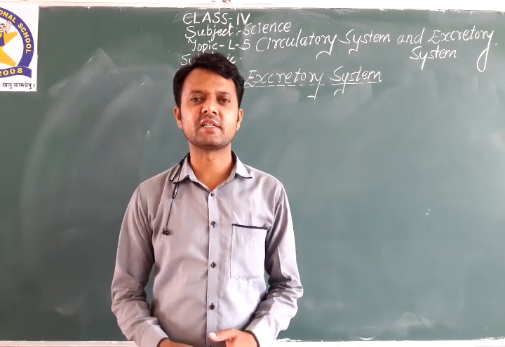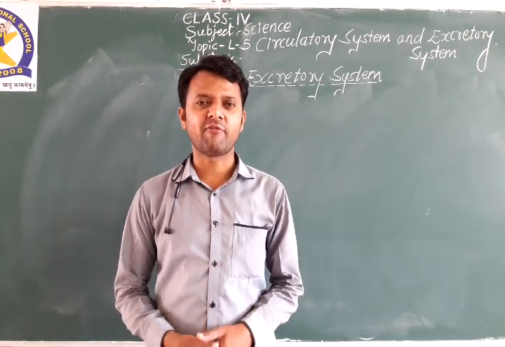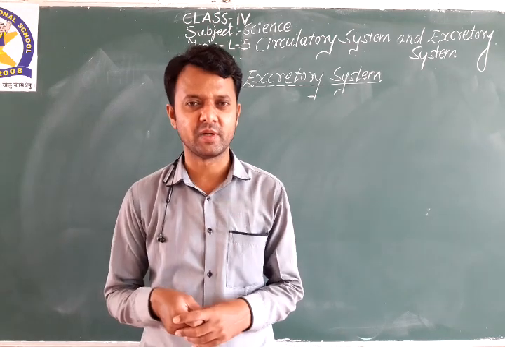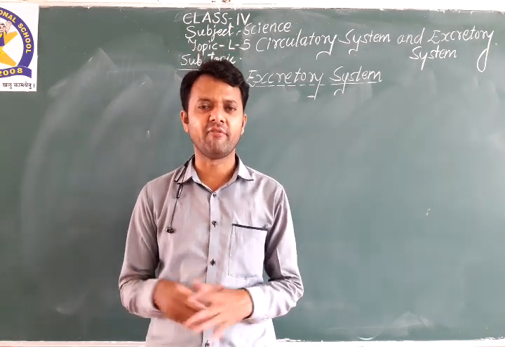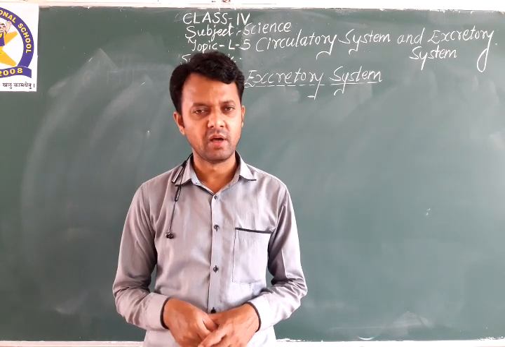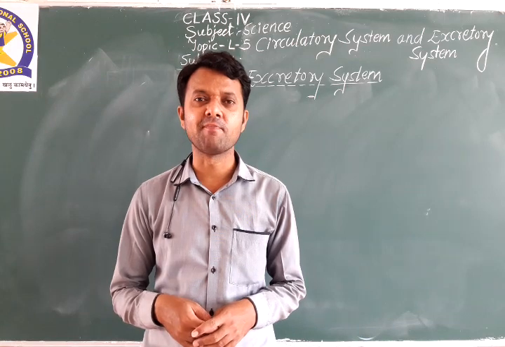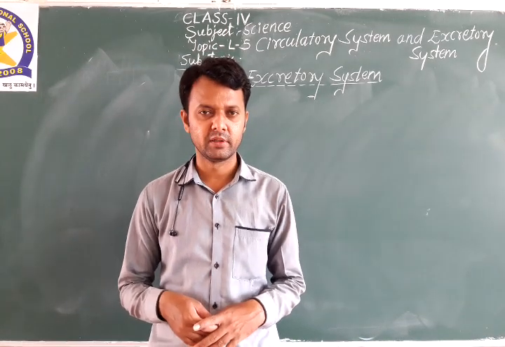As you all know, we are discussing lesson number 5, that is circulatory system and excretory system. We have done up with the circulatory system. I hope you all are very clear with the system, which is a very important system in the human body.